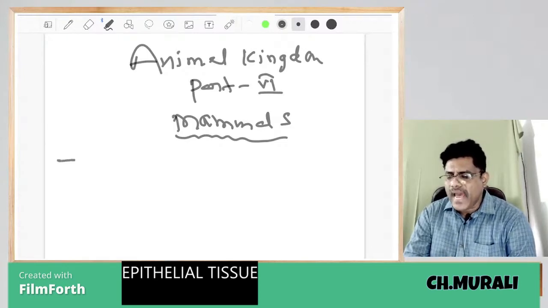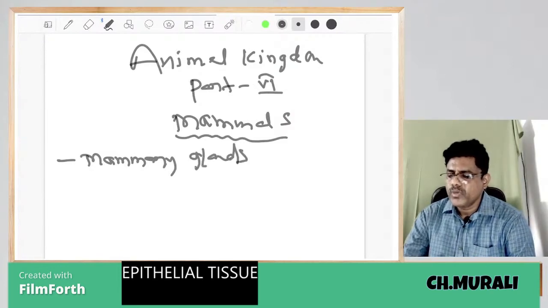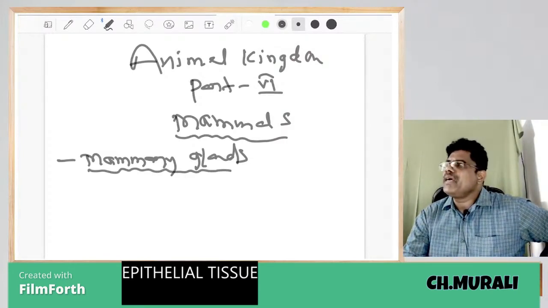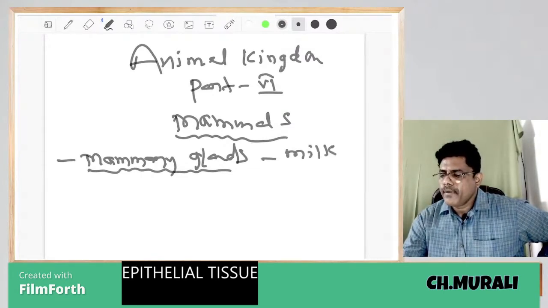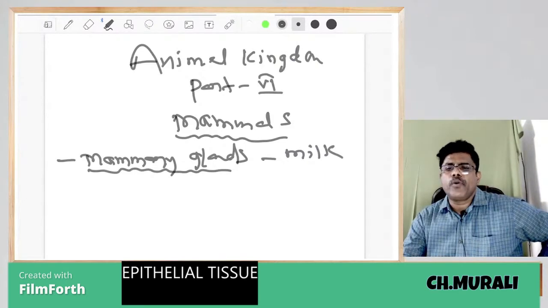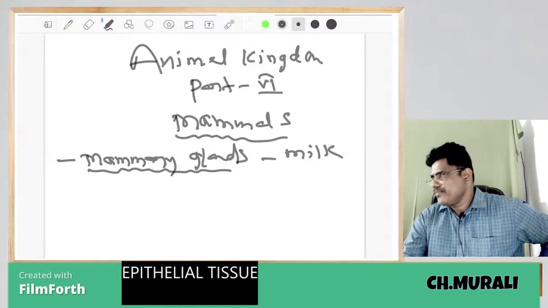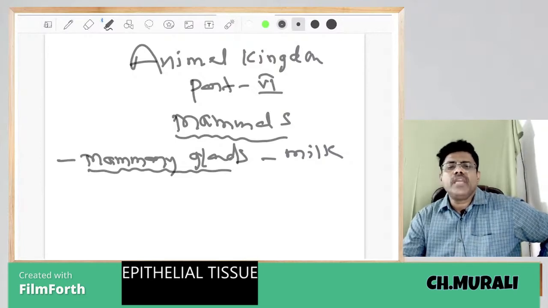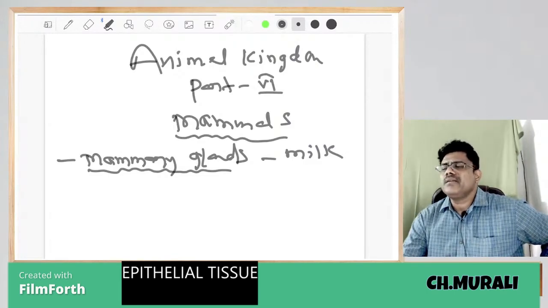Generally, mammals have mammary glands. When mammary glands are present, they produce milk. It nourishes their young ones. Am I right? So that is the main function of what? Mammary glands. When mammary glands are present, they are called mammals.